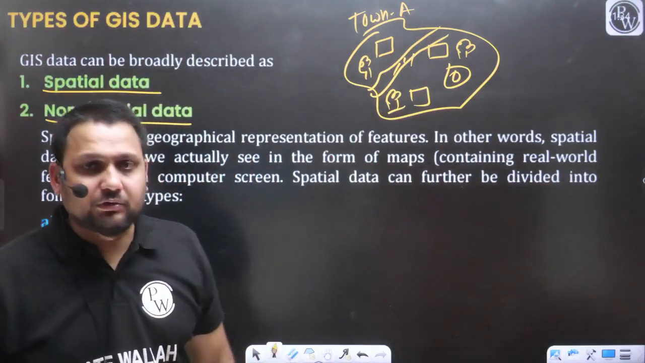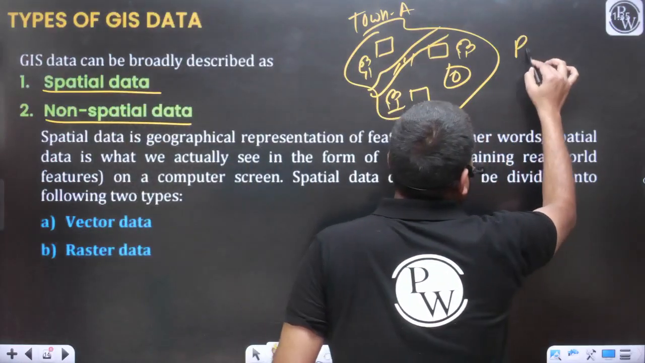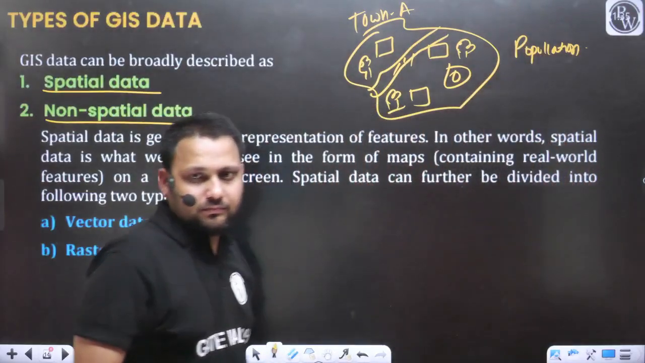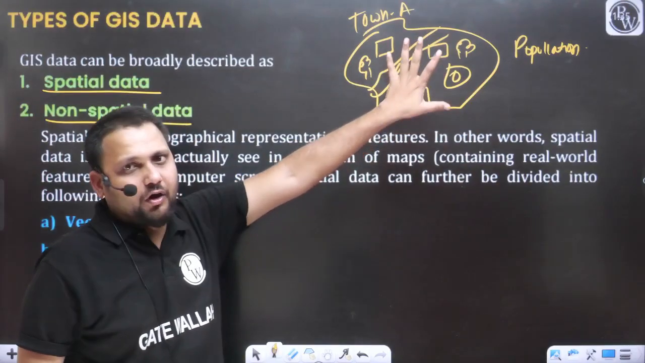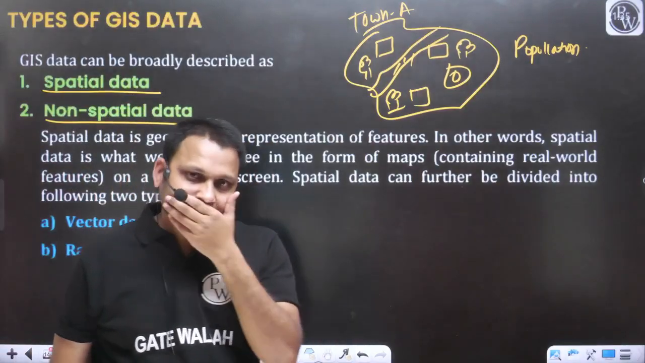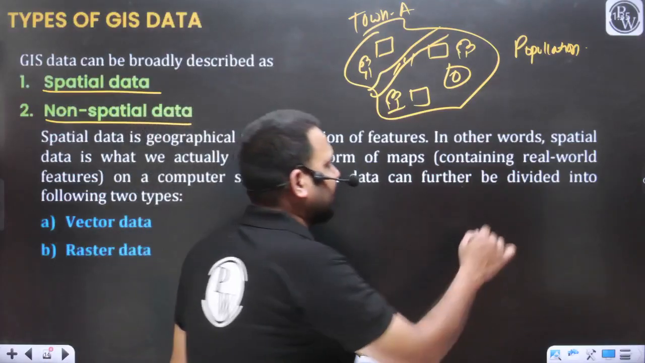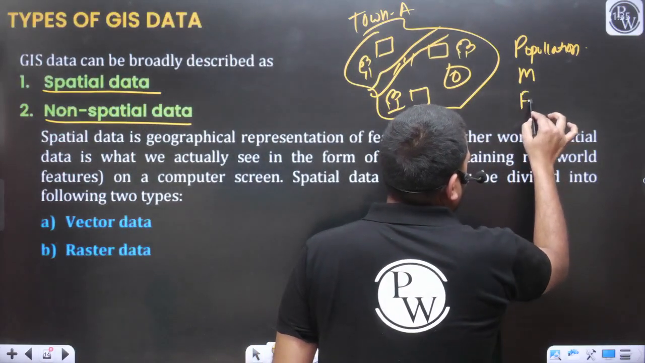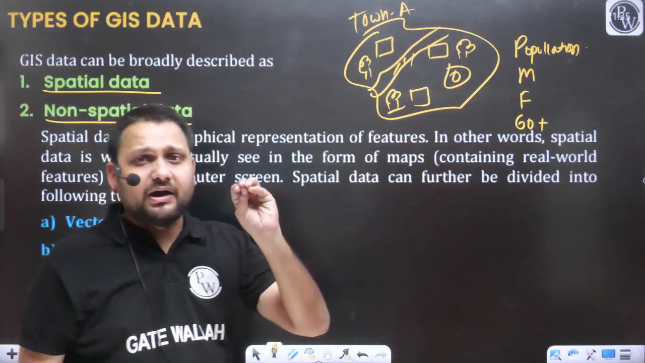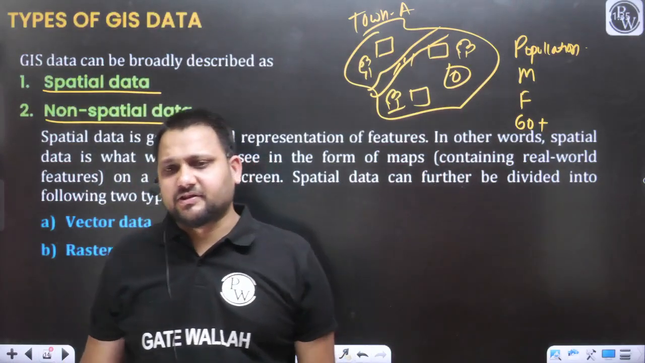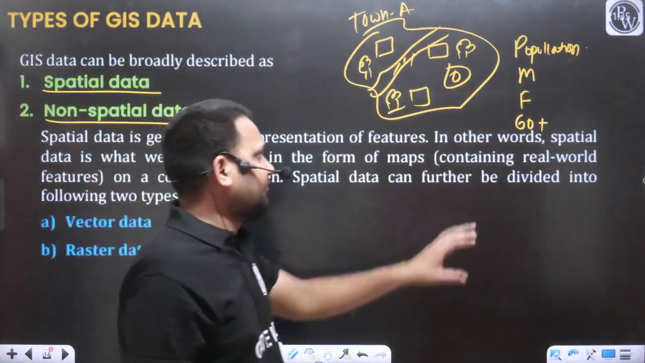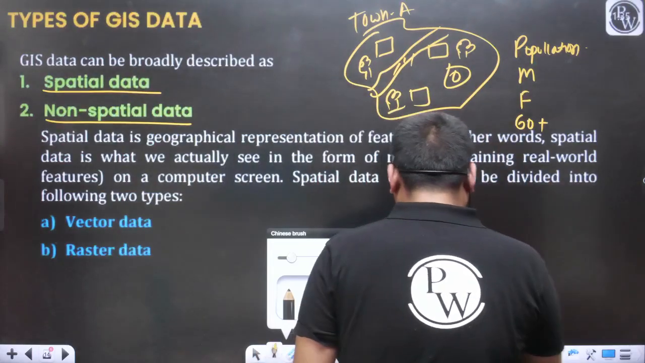Like if I talk about what is the total population of this town? We are not seeing it here, but this data is also related to this town, yes or no? What is the total population of male? What is the total population of female? What is the total population of senior citizens? This is also related data from the same features, yes or no? This information is considered as the non-spatial data.